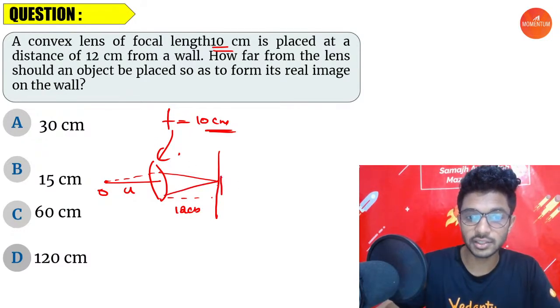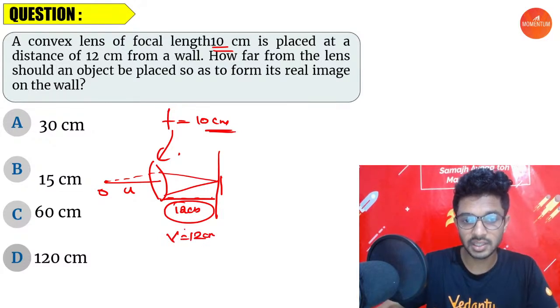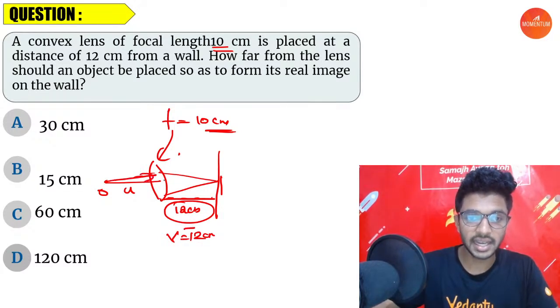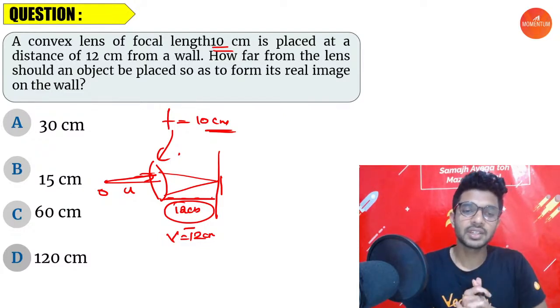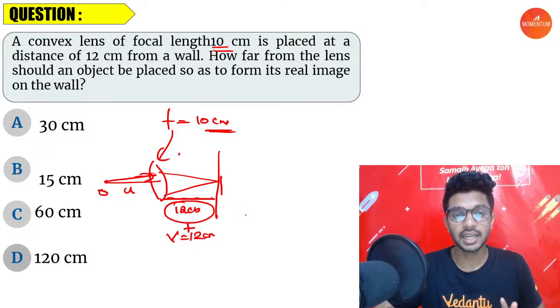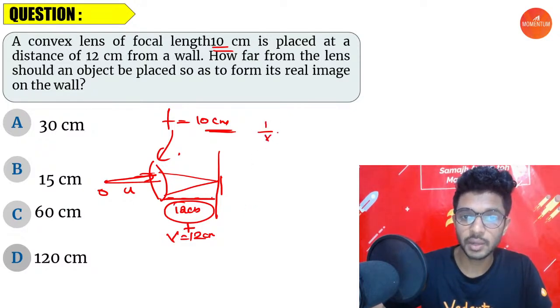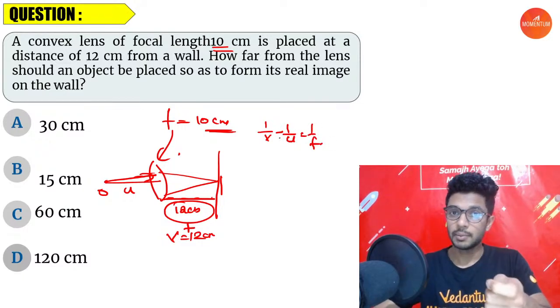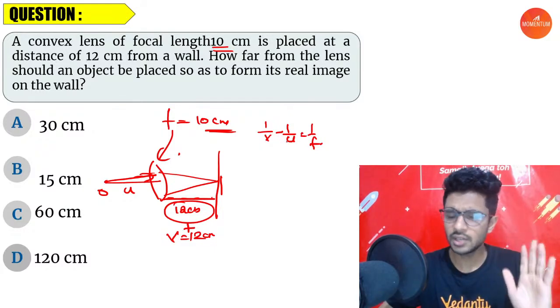If the image has to fall on this wall, you can easily get the image distance, which is the distance from the lens. How much is it? V is equal to plus 12 centimeter, because you are traveling towards the right, in the direction of the light rays. Yes, we got it. It's plus again because we are traveling towards the right, like I told you. Now here we have to use the lens equation, that is 1 by V minus 1 by U equal to 1 by F. If it was a mirror, it was plus, but once we come to lenses, it is negative.